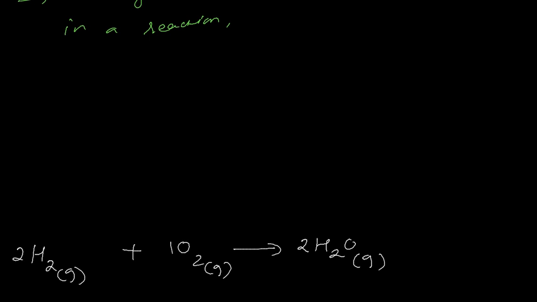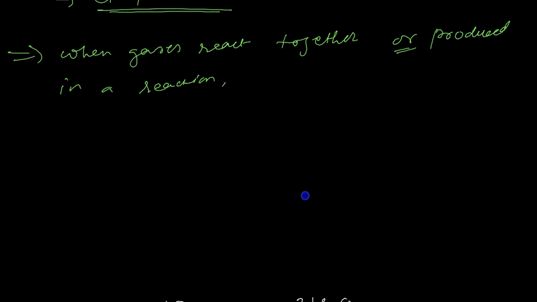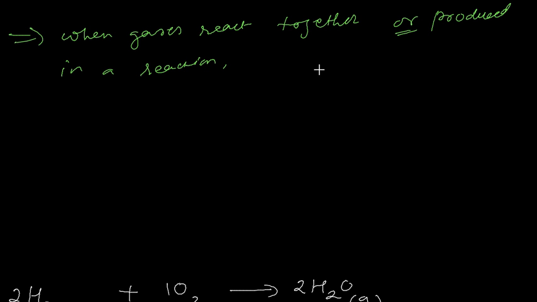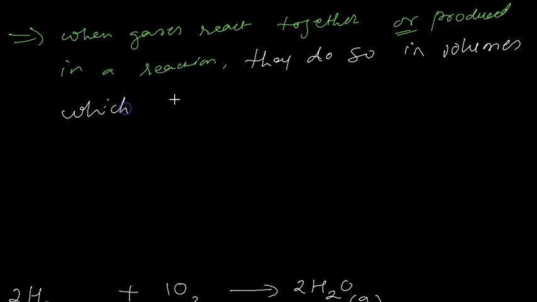In this case what he's saying is that when gases react together, or when a gas is produced, they do so in volumes which bear a simple ratio of one another.